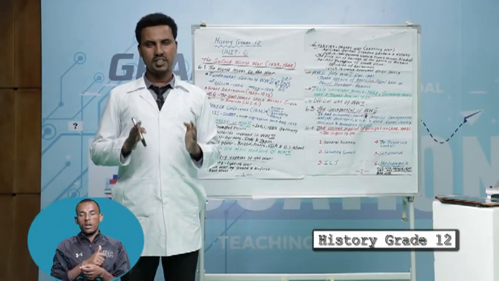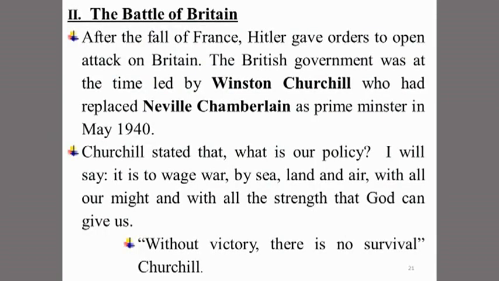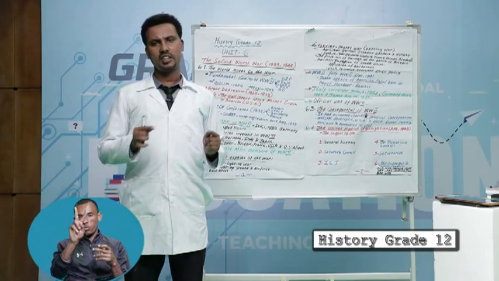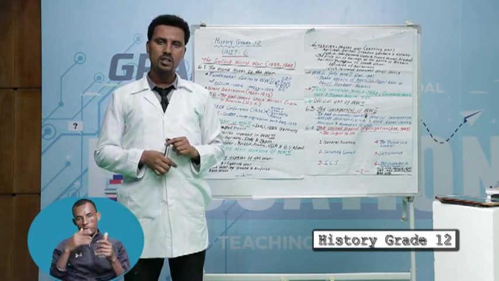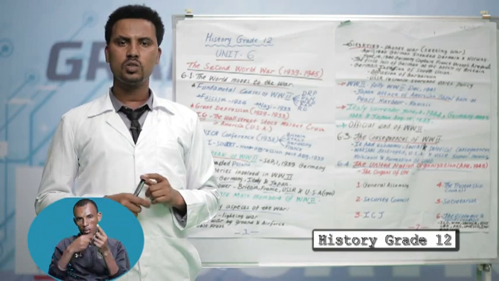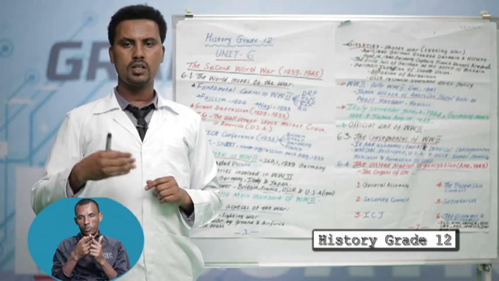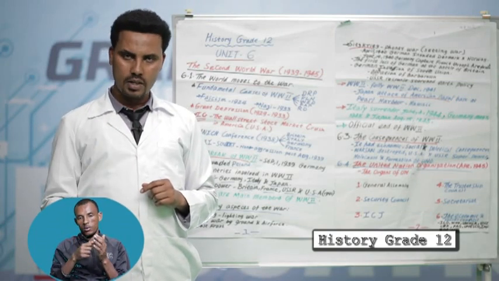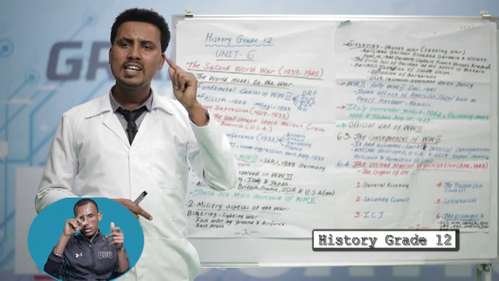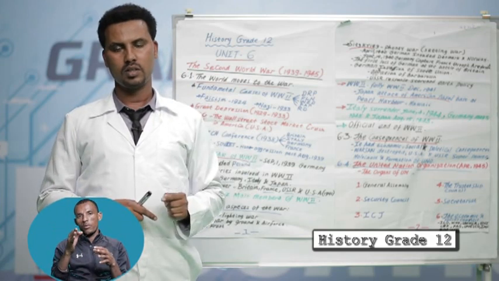The Battle of Britain. The Battle of Britain had two phases. The first phase was from August up to September. The next was from October up to November. This battle was the first loss of the Nazis in the Western Front.